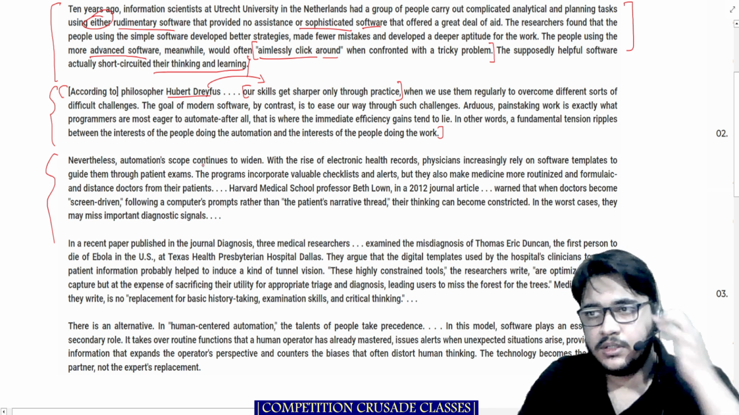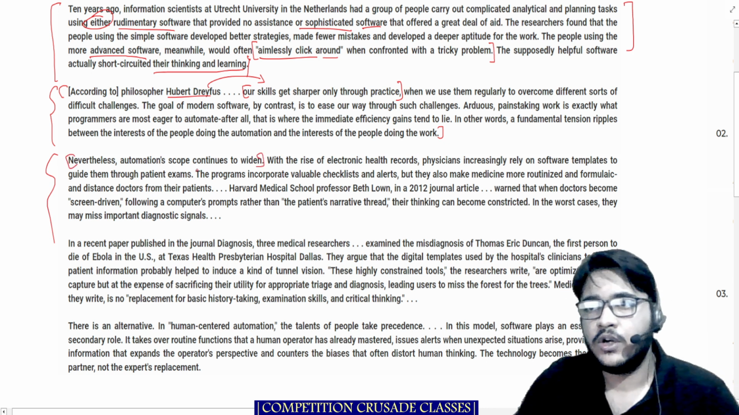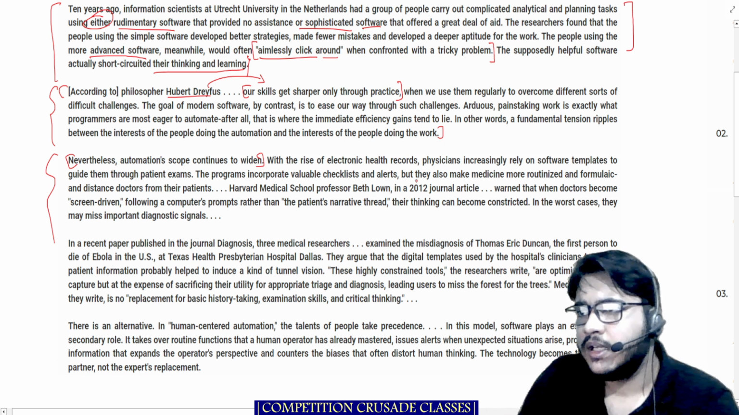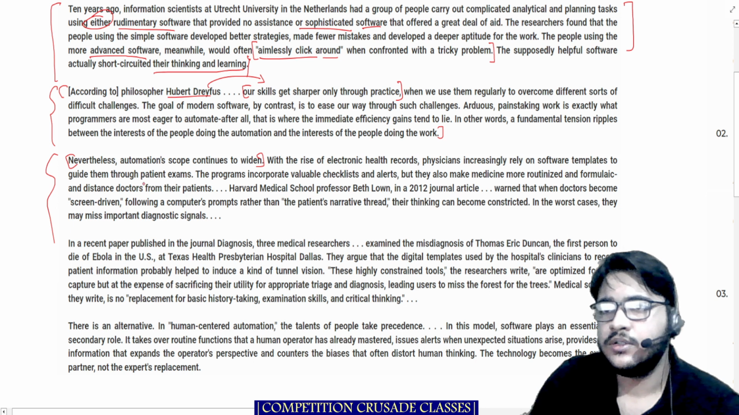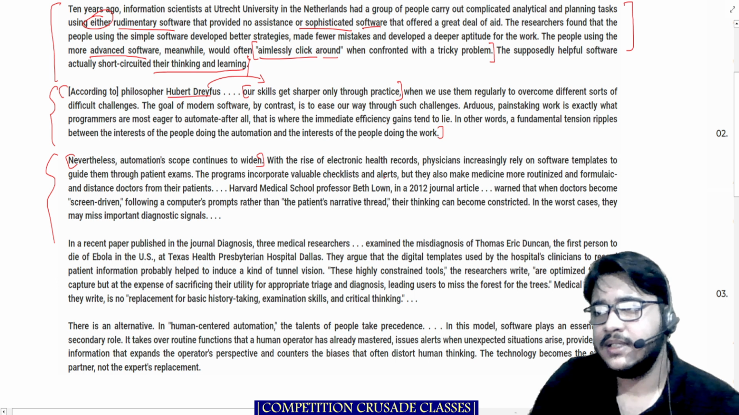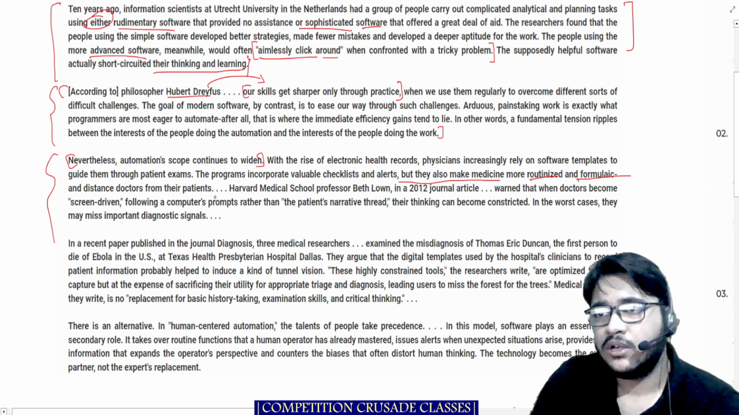Nevertheless, automation's scope continues to widen. Okay, so this is interesting, the scope of the automation continues to widen. With the rise of electronic health records, physicians increasingly rely on software templates to guide them through patient exams. The programs incorporate valuable checklists and alerts, but they also make medicine more routinized. So these softwares are making medicine more routinized and formulaic and distance the doctor from their patient.